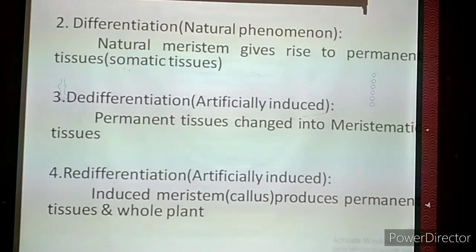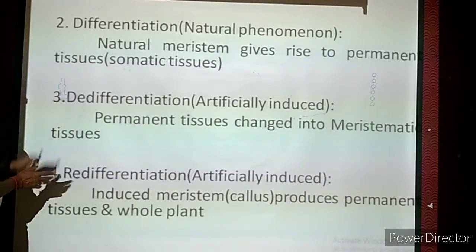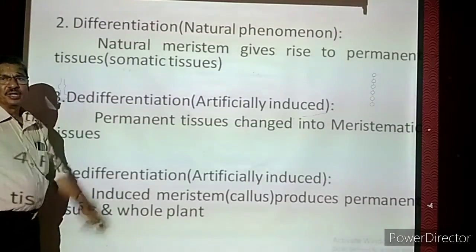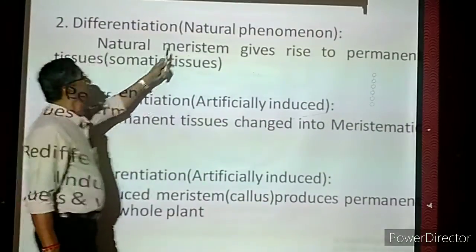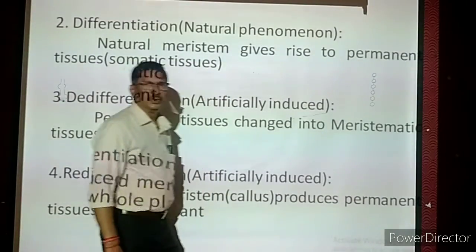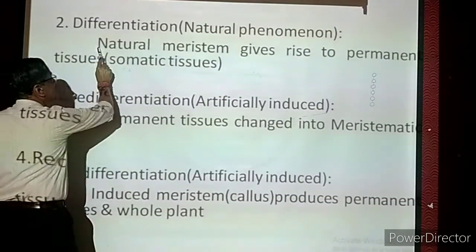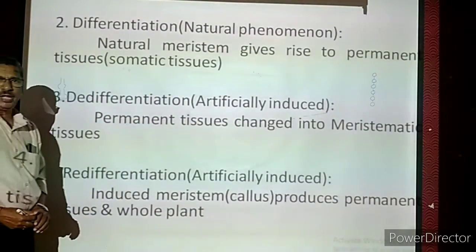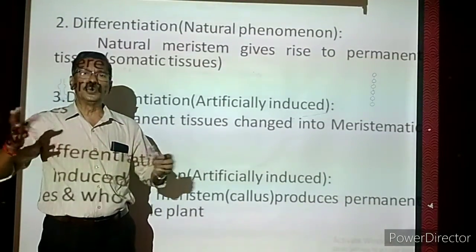Now we are coming to the other basic concepts. The first basic concept is totipotency. Now we are going to see the second basic concept, differentiation. All living plants have this concept naturally. So it is a natural phenomenon. Naturally, every plant has it. Now the natural phenomenon is the natural meristem. What is the meaning of meristem? You have to take the tip of the stem and the tip of the roots of a plant.